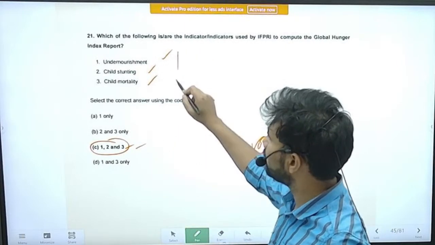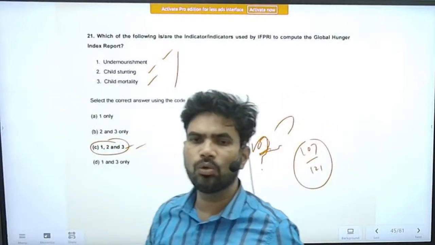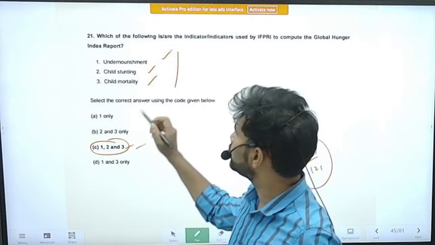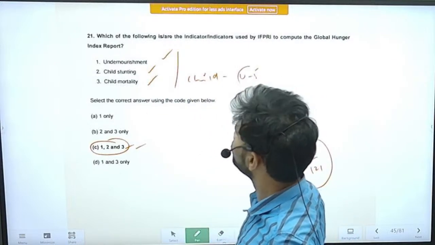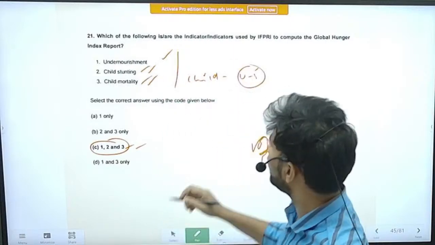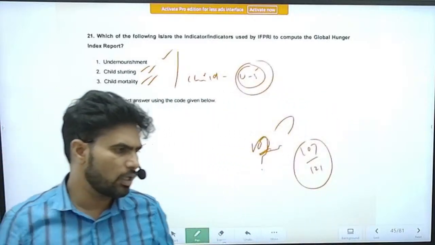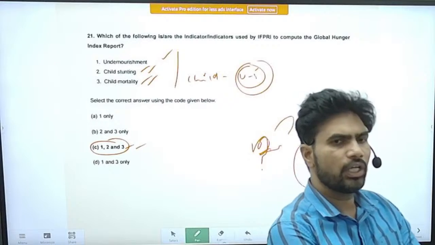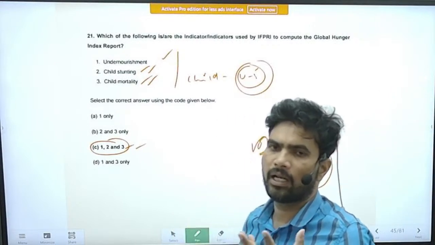The contention of the Indian government is this: you are giving undue weightage, a lot of weightage, to children, that too under 5 children. Stunting, child mortality, all these are counted only for under 5 children. The Indian government argues that you are giving a lot of weightage to just a small fraction of society, that is, children under 5.